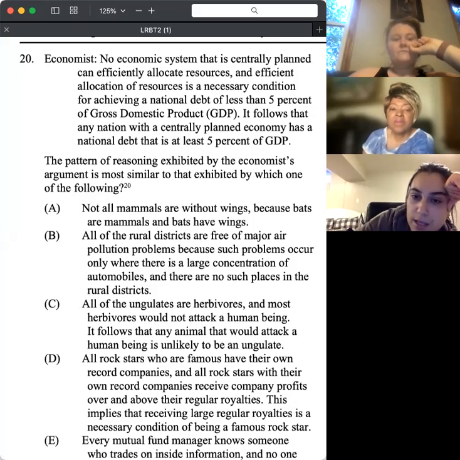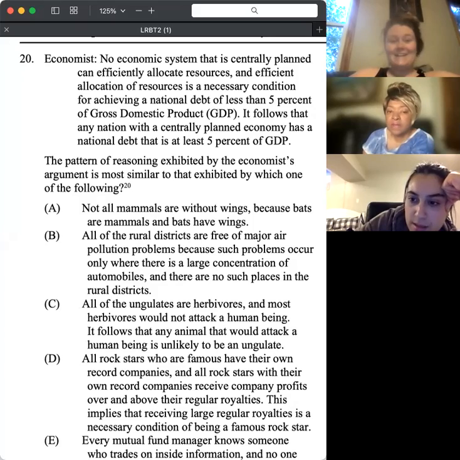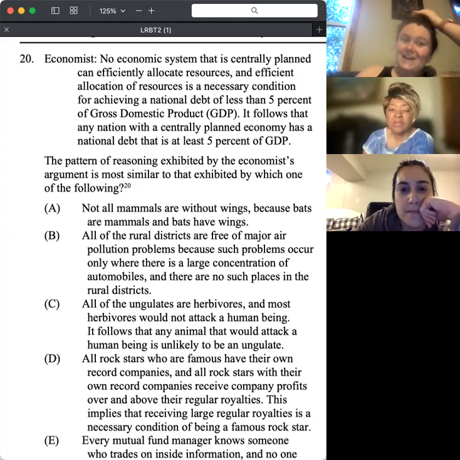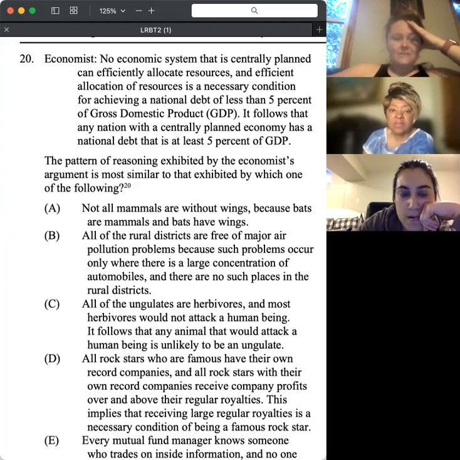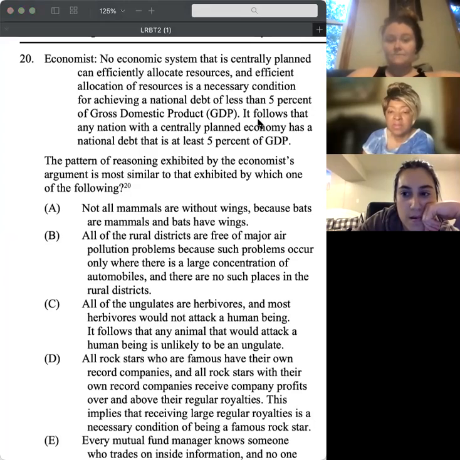So if you can allocate resources, that means you're not a centrally planned economic system. But to have a national debt of less than 5%, you have to have efficient allocation of resources. Cool. It follows that any nation with a centrally planned economy has a national debt that is at least 5% of GDP. This is one that I would definitely diagram.